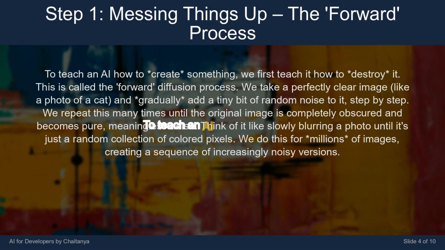To teach an AI how to create something, we first teach it how to destroy it. This is called the forward diffusion process. We take a perfectly clear image, like a photo of a cat, and gradually add a tiny bit of random noise to it. Step by step, we repeat this many times until the original image is completely obscured and becomes pure, meaningless noise. Think of it like slowly blurring a photo until it's just a random collection of colored pixels. We do this for millions of images, creating a sequence of increasingly noisy versions.